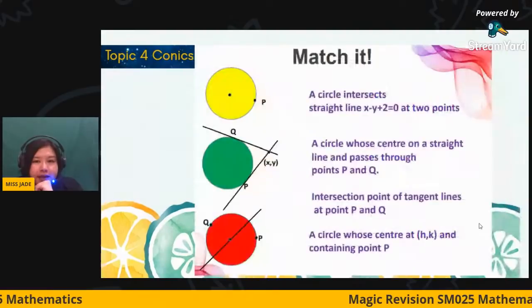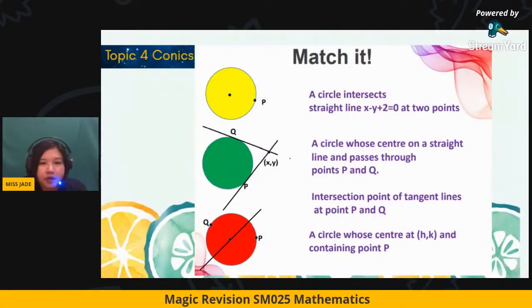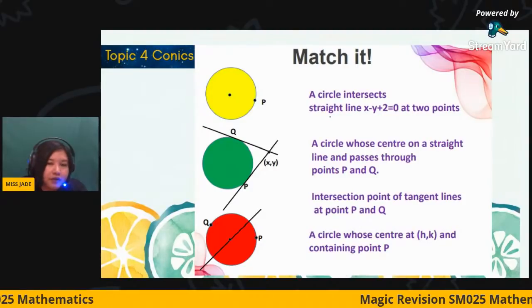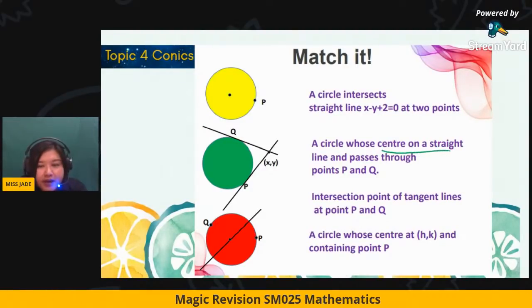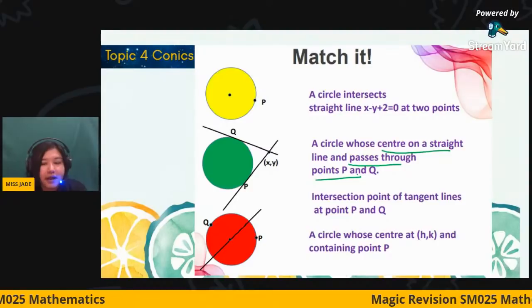Okay, so come to the last one. A circle intersects a straight line at 2 points. You can take a look and do it. If you don't have the solution, you can leave it. A circle whose center is on a straight line and passes through points P and Q. Look at it.